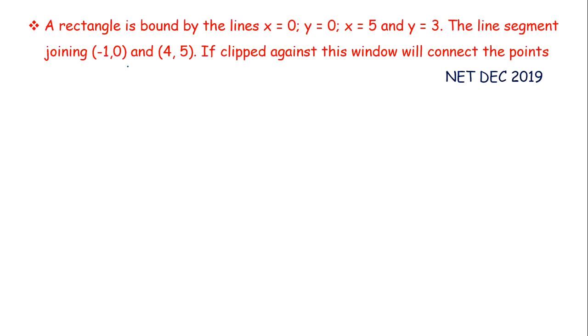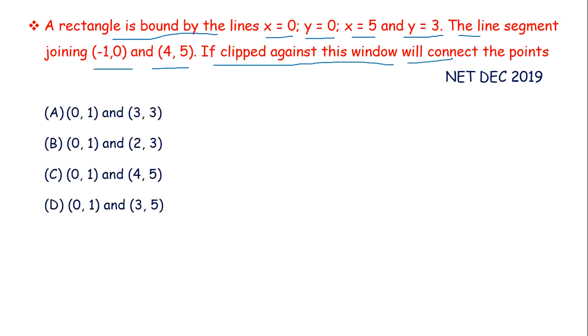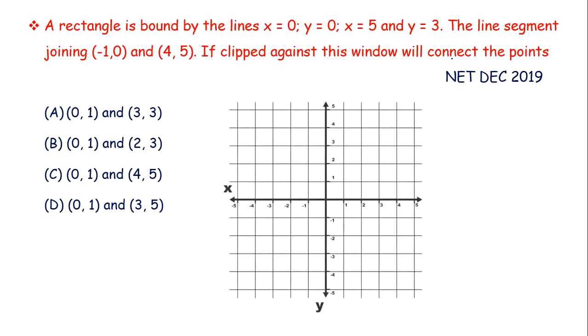Next is, this was a very easy question. A rectangle is bound by the lines x equals to 0, y equals to 0, x equals to 5 and y equals to 3. The line segment joining -1, 0 and 4, 5, if clipped against this window, will connect the points. These are our options. So let us create a graph. So this is our graph with x-axis and y-axis.